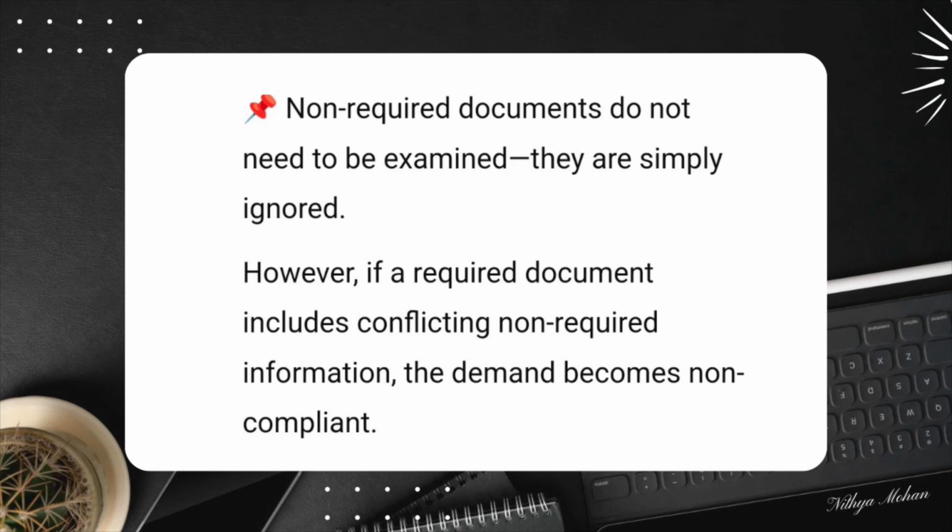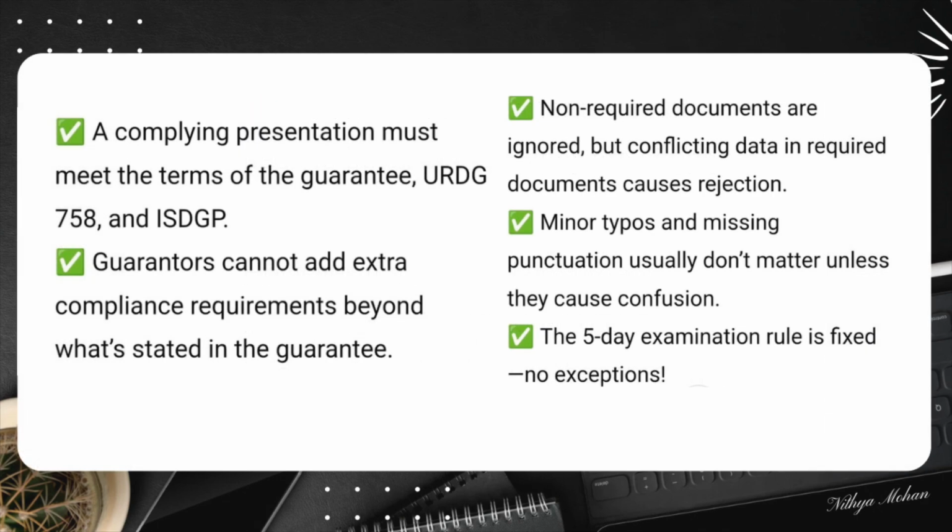Now, common errors and how they affect compliance. If a guarantee's amount varies based on an index, the guarantor is responsible for recalculating the correct amount before approving a demand. The beneficiary cannot claim more than the adjusted amount. Small typos usually don't make a demand non-compliant unless they change the meaning of the document. An example of an unacceptable typo is a contract number, which must be exact. So if required documents state contract number 123 instead of 231, the demand is non-compliant.